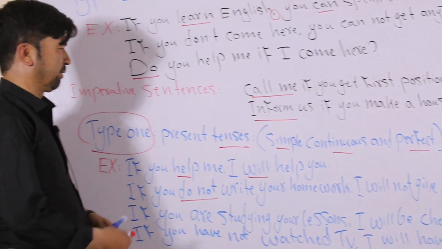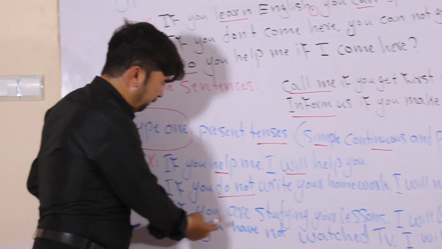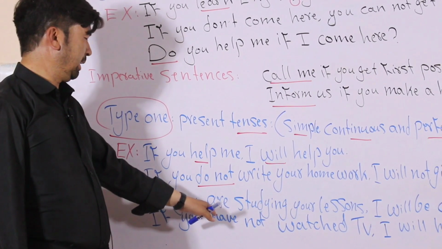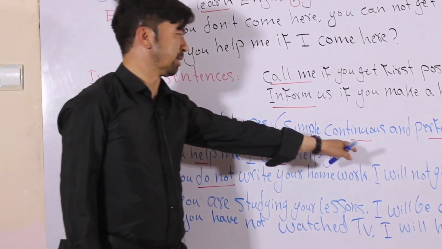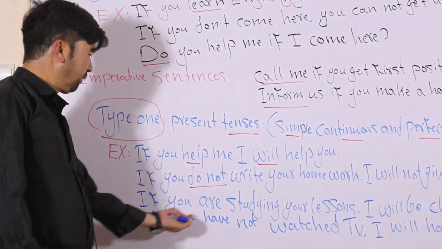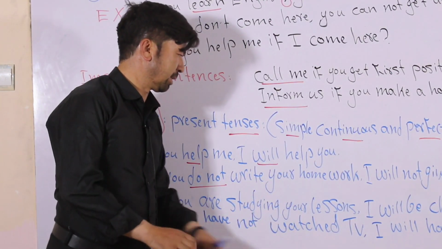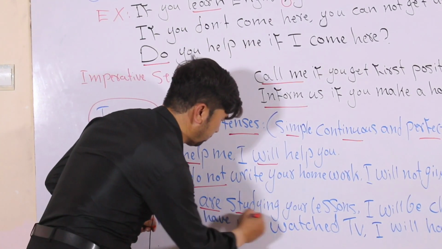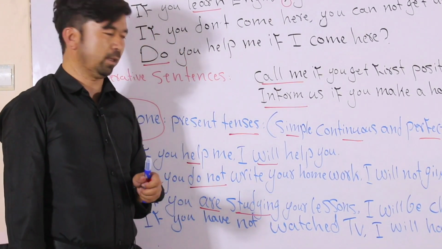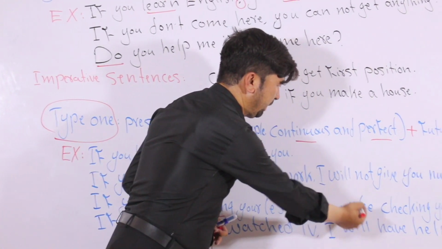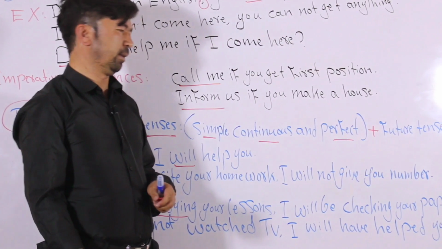It is a negative sentence. If you are studying your lessons, you can see here it is present continuous tense. As I mentioned, present continuous tense here. If you are studying your lessons, it is present continuous tense because you can see here the to be verb and also the studying verb with ing. If you are studying your lessons, I'll be checking your paper.